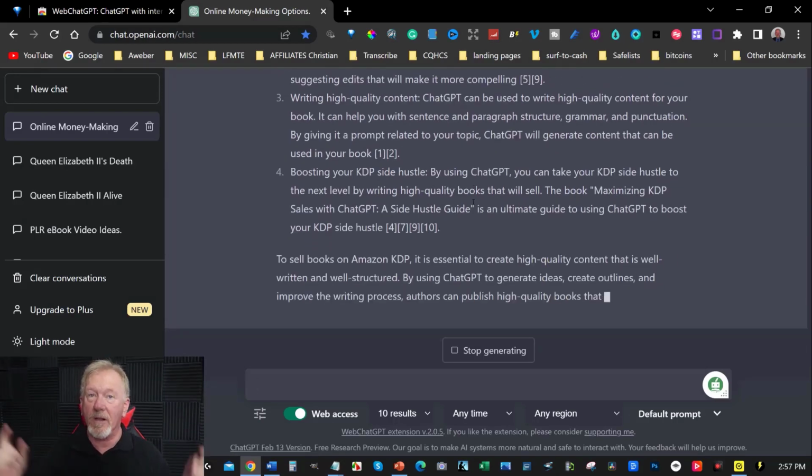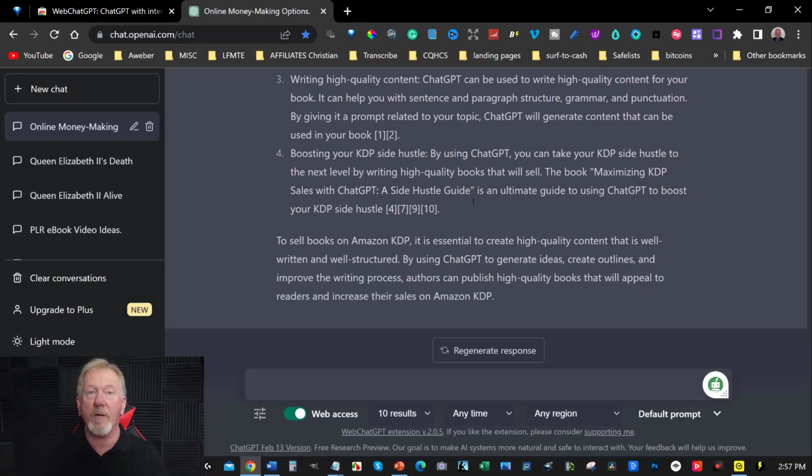Now, as I said, I will leave a link for this Chrome extension down in the description box down below if you want to get access to it. And it does give ChatGPT just a little bit more depth and a little bit more understanding of what's currently going on in the world.